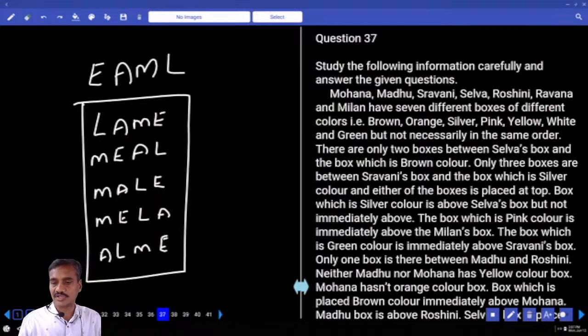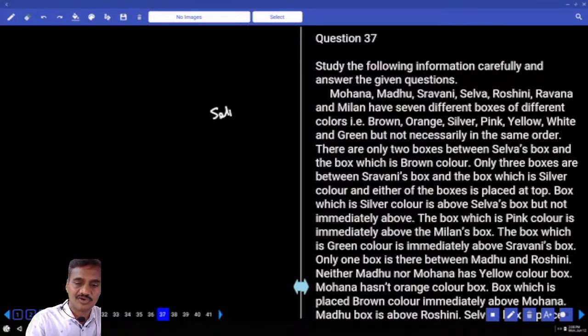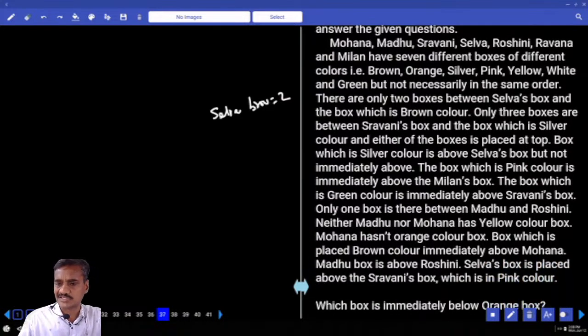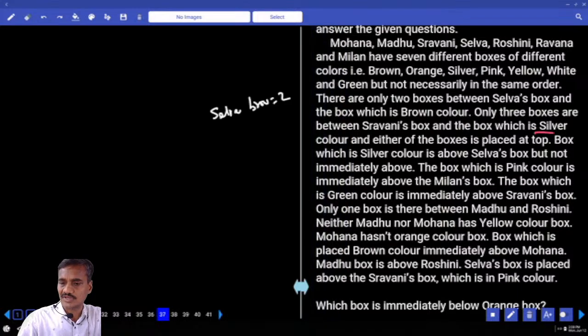Now this is the last one we have, and it comes under which category here? Boxes. Now how many persons? 7 persons, 7 different boxes, different colors. And there are only 2 boxes between Selva's box and the box which is brown. There are exactly 2 in between. The direction is not known as of now. And only 3 boxes between Shravani's box and silver. And either silver box is at the top or Shravani's box is at the top.